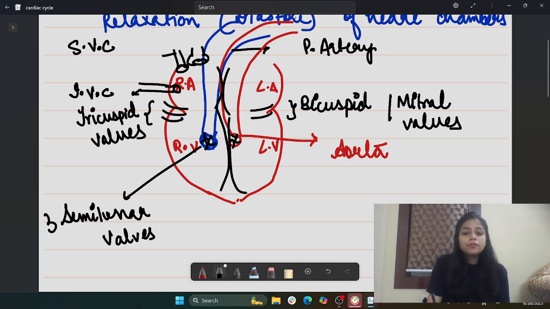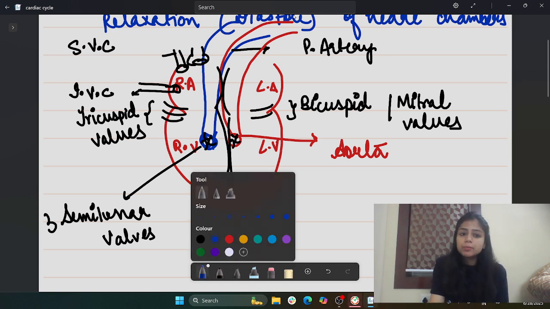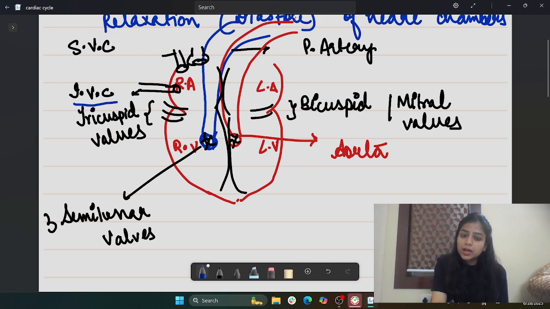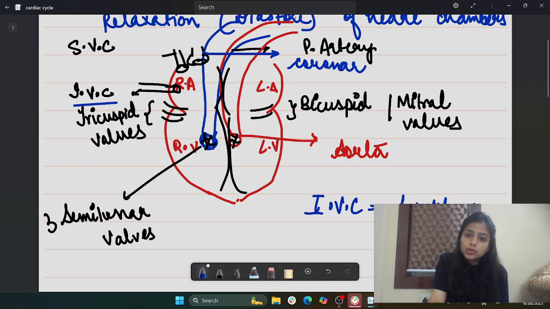If it comes in your exam, remember that the inferior vena cava also has a valve. That valve is called the eustachian valve. Although it should not come in your exam, if it does, remember it is the eustachian valve. And then we also have the coronary sinus. The coronary sinus also has a valve. The name of the valve is the thebesian valve.